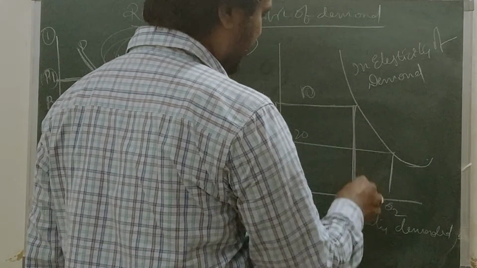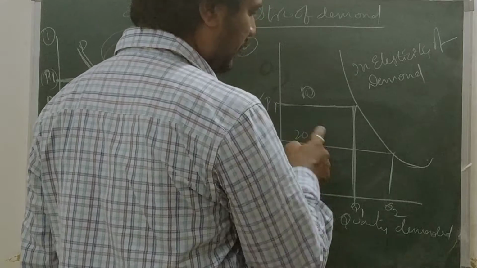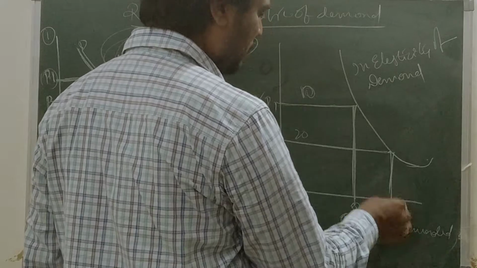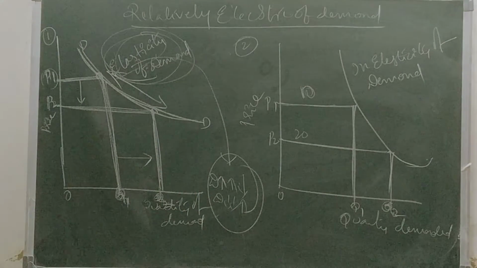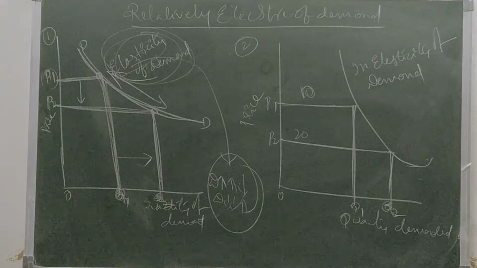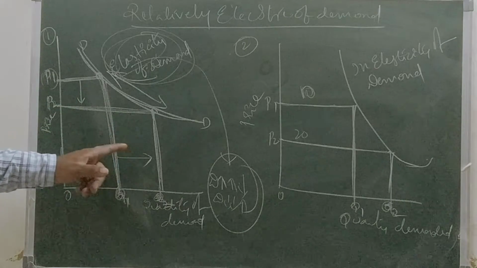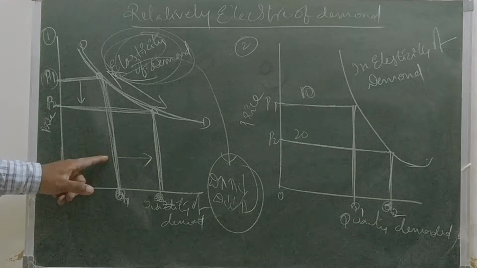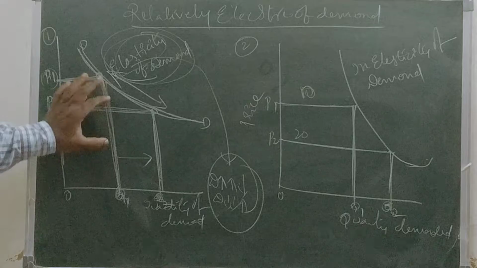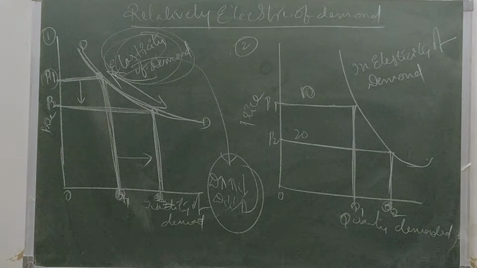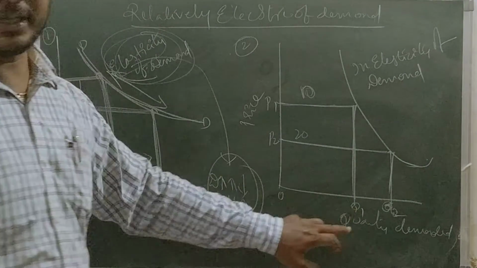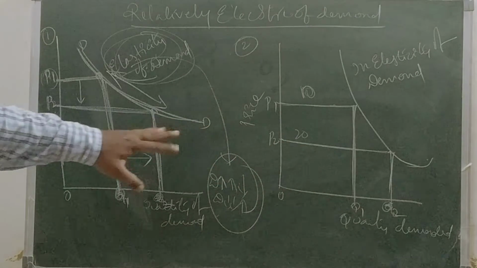When the price changes, the quantity also changes. When the price decreases, the quantity also decreases. So what is the difference between elasticity and inelasticity? See here, the change in demand is less than the change in price. As illustrated in the figure below, the quantity demanded increases from Q to Q1.